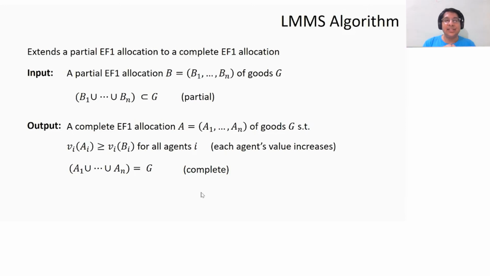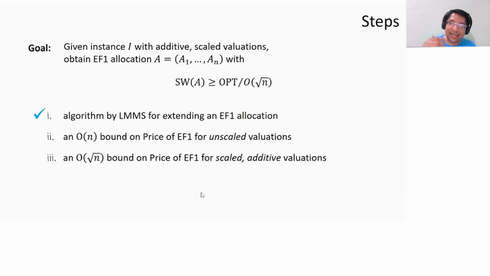Secondly, what this satisfies is that the value that each agent has for the new allocation is at least what she had for the partial allocation. That is, vi of Ai is at least vi of Bi. Each agent's value cannot decrease. So this basically extends a partial EF1 allocation, and I'm going to use this multiple times. Okay, so that's the first ingredient.